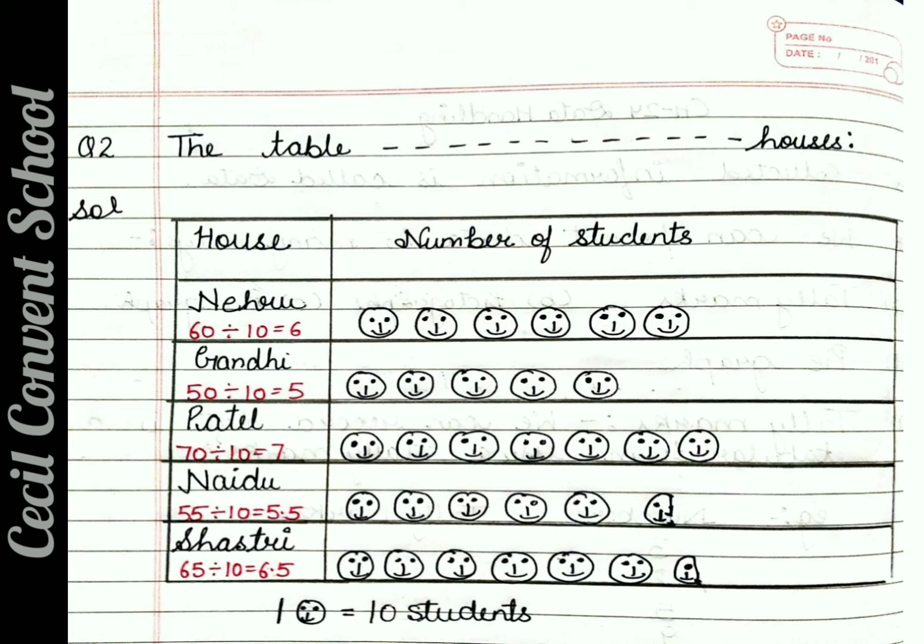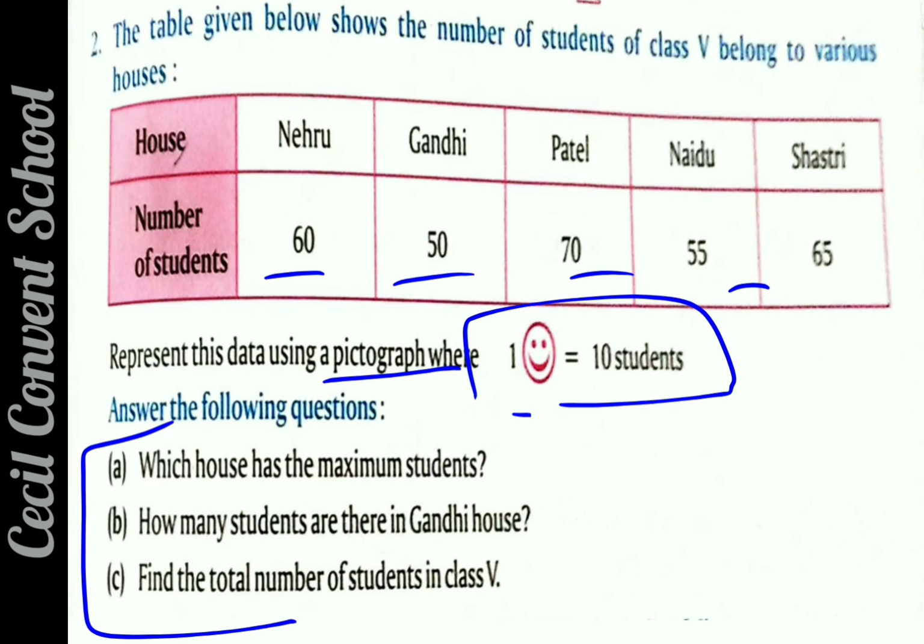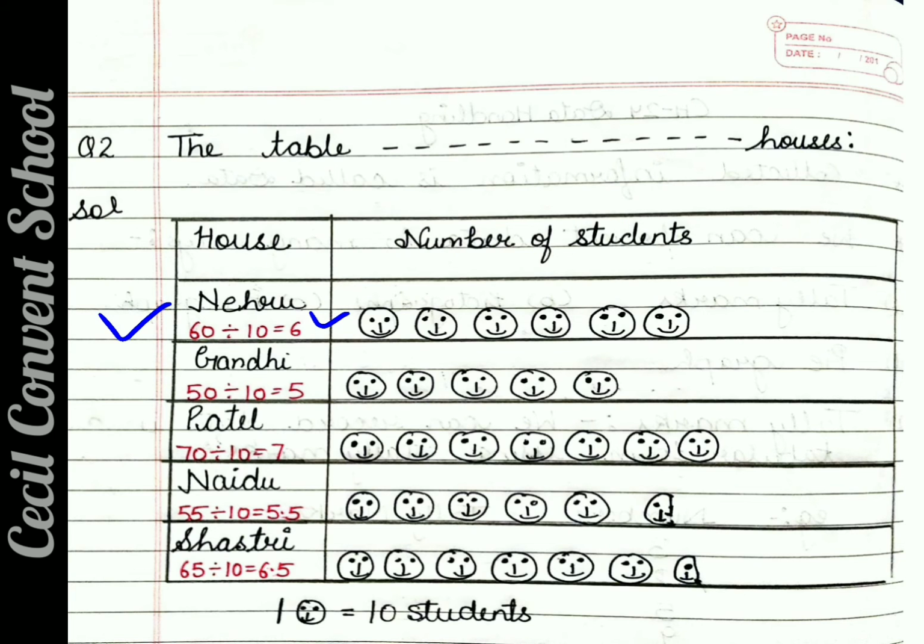So students, you have to do it in this manner. All the numbers you have to divide by 10. Now student, 60 divided by 10, answer comes 6. It means you have to make 6 smileys because in the question a smiley picture is given, so you have to use this one smiley only. Second number is of Gandhi, that is 50, so you divide 50 by 10, answer comes 5. So 5 smileys you have to make. Then 70 divided by 10, answer comes 7, so you have to make 7 smileys.